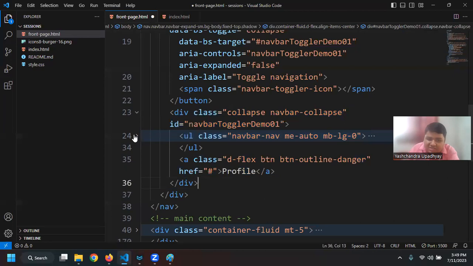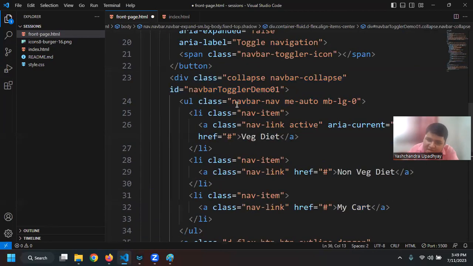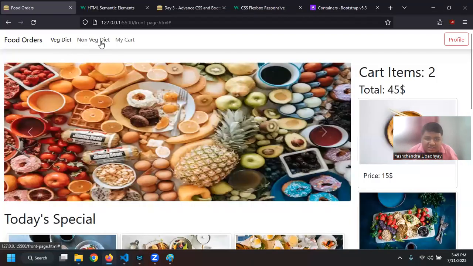In the UL list, I can say that I want navbar-nav. The UL is an unordered list. You can see that it has dotted bullets as the default behavior, and the second element was below the first element. But that is not the case here. We can see that they are side by side.